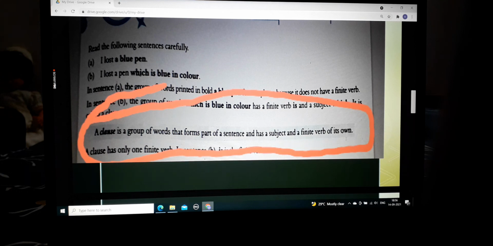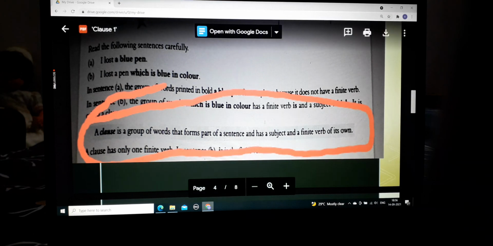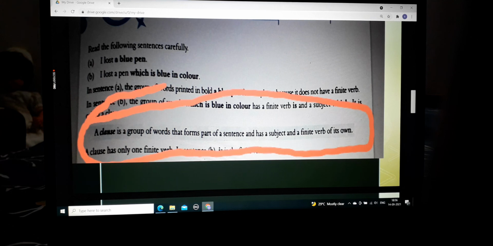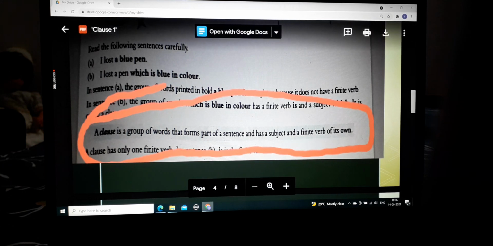You all might have done subject and predicate in your previous classes. Now a clause has a subject and a finite verb. What is a finite verb? It is the predicate, and when both of them are combined together, it forms a clause.